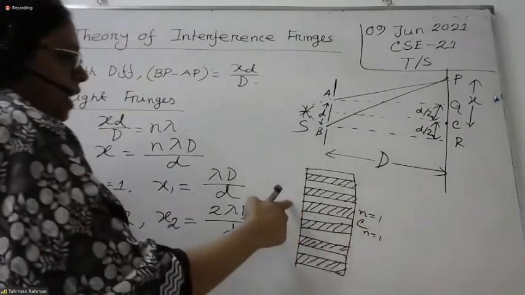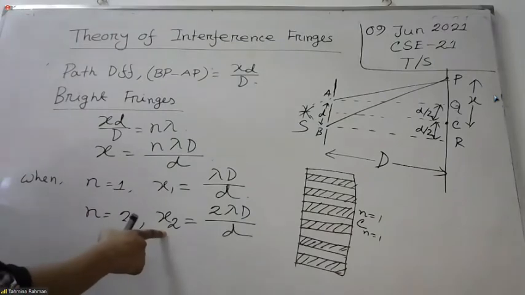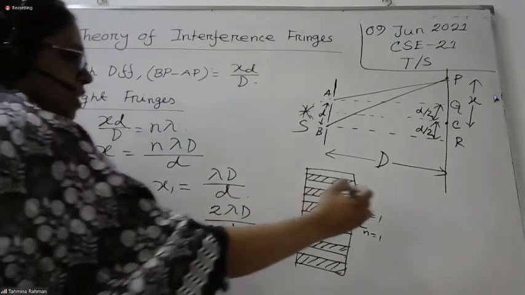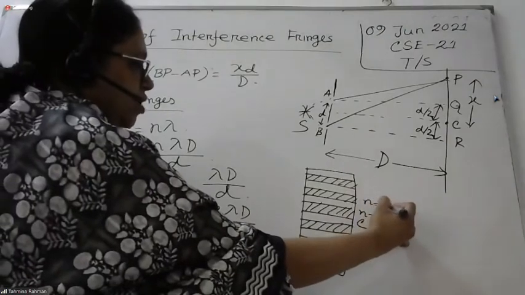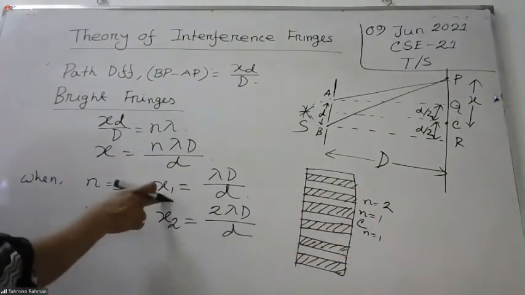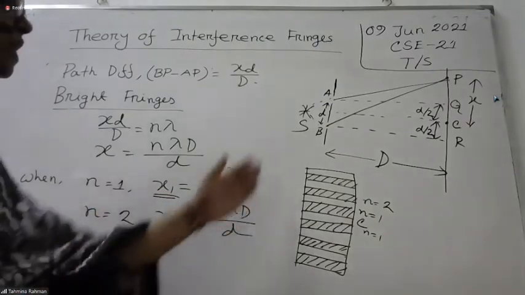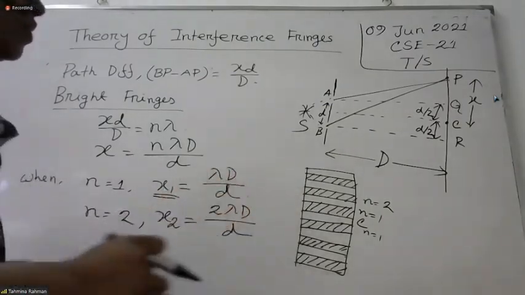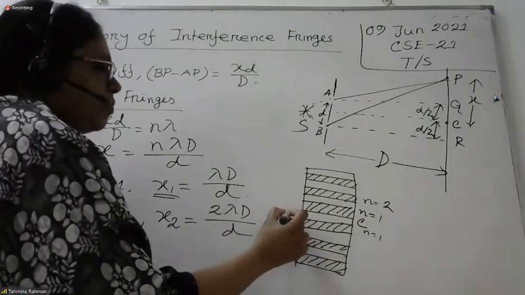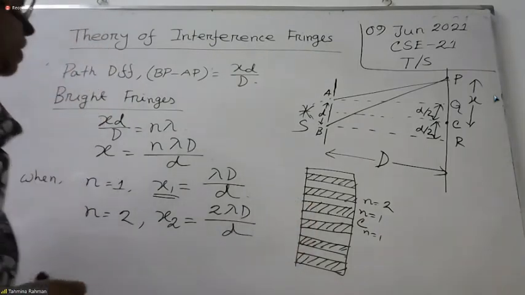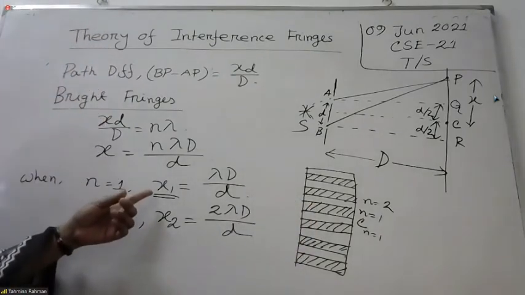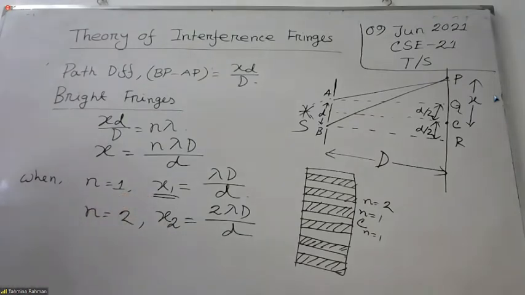And x2 is the second fringe, this is N2. So x1 and x2 are basically the linear distance from the center. Now next, we have to calculate x2 minus x1.